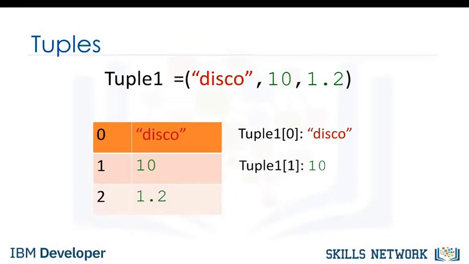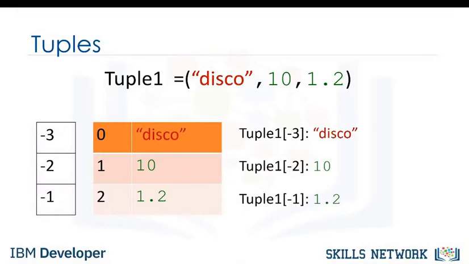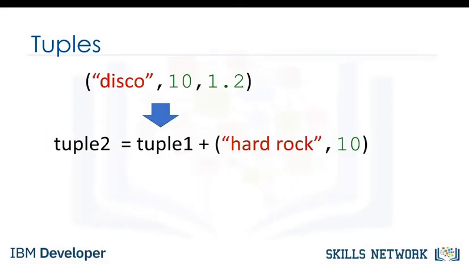We can access the second element as follows. We can also access the last element. In Python, we can use negative index. The relationship is as follows. The corresponding values are shown here. We can concatenate or combine tuples by adding them.